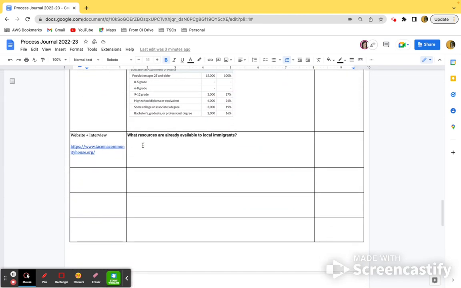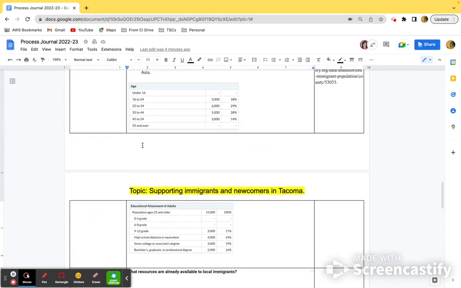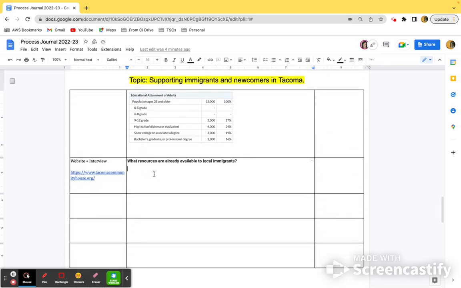I've popped in the link, and I might start thinking about interview questions that I could ask. And I might also compose an email that I would send to the Tacoma Community House to get myself started on that interview. This is all part of my note-taking process. Even if I'm not going to a source to document notes in the way I did for the database, an interview, those notes could go